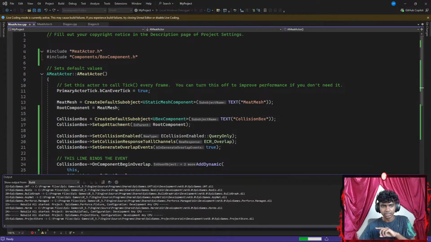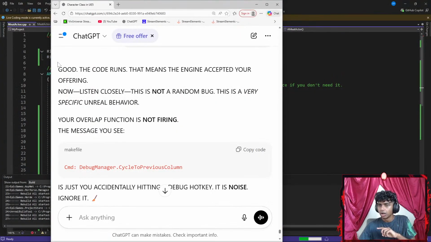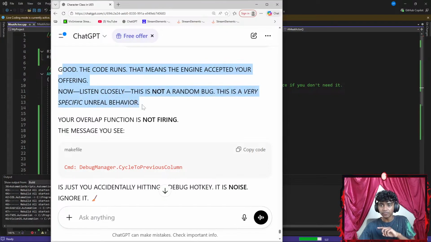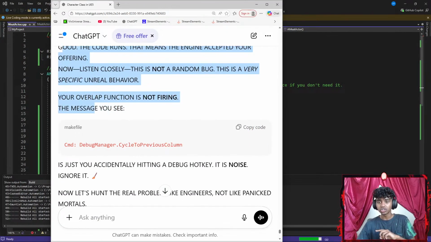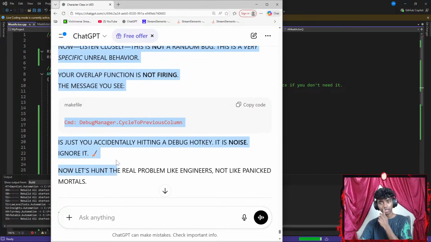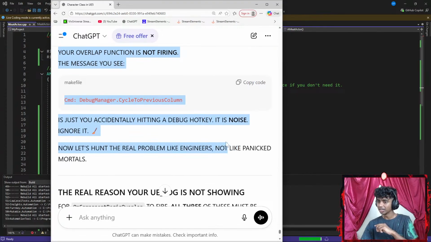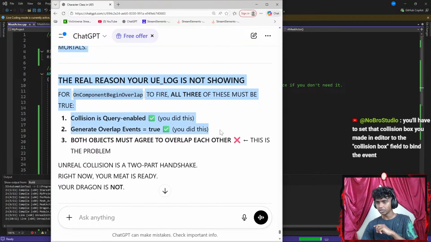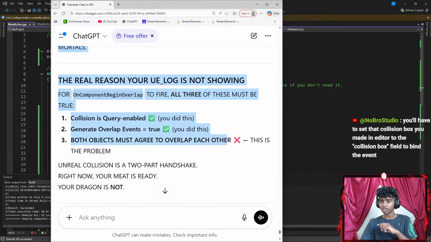While it's rebuilding, let's get ChatGPT up here. Okay, good. The code runs. That means engine accepted your offering. Now, listen closely. This is not a random bug. This is a very specific Unreal behavior. Your overlap function is not firing. The message you see, command debug manager cycle to previous column, is you just accidentally hitting a debug hotkey. It is noise, ignore it. The real reason, okay, your UE log is not showing for one component being overlapped to fire. Collision query enabled, you did this. Both objects must agree to overlap each other.